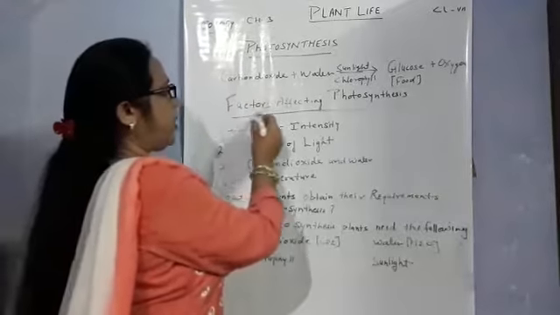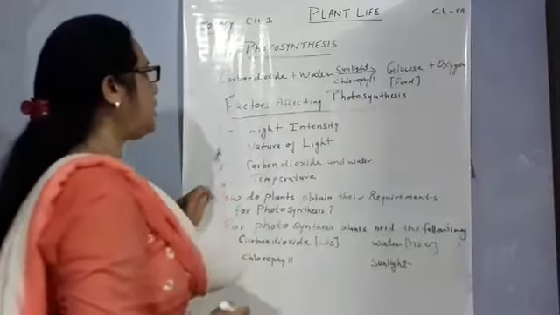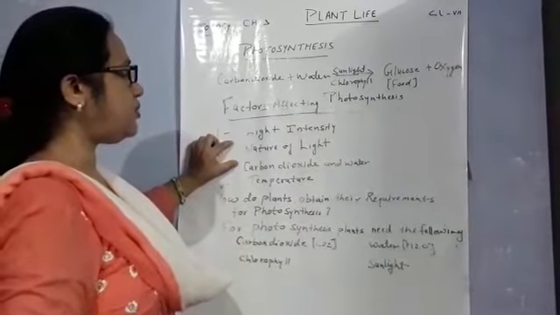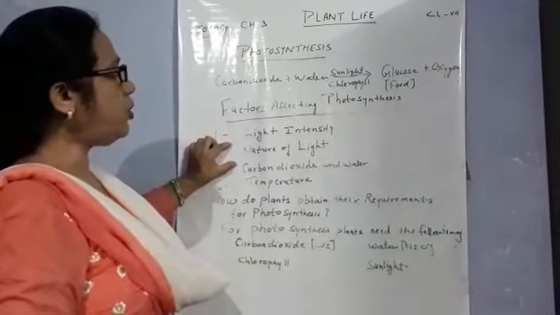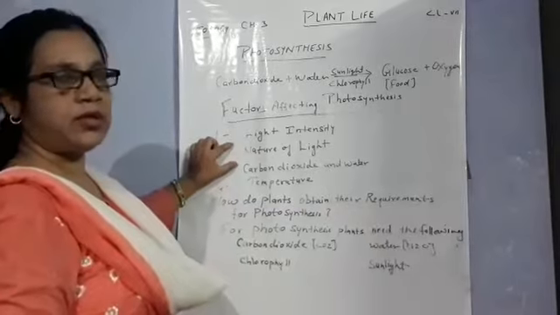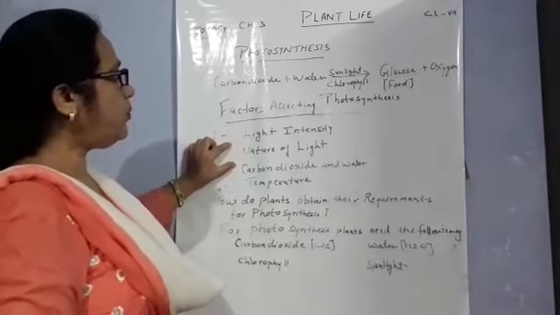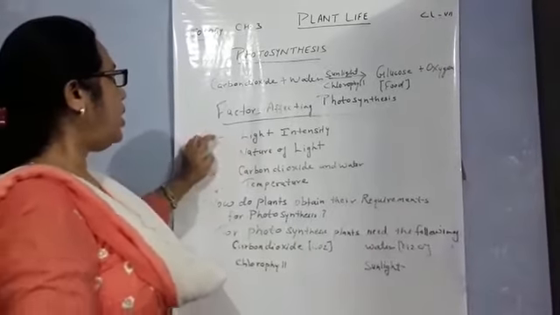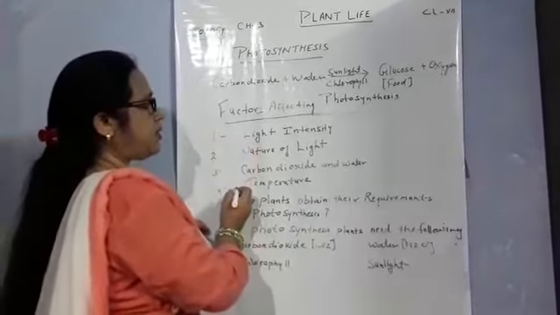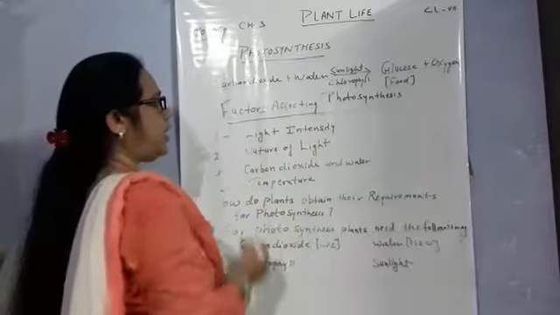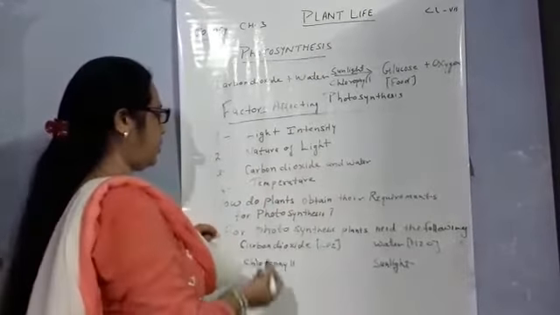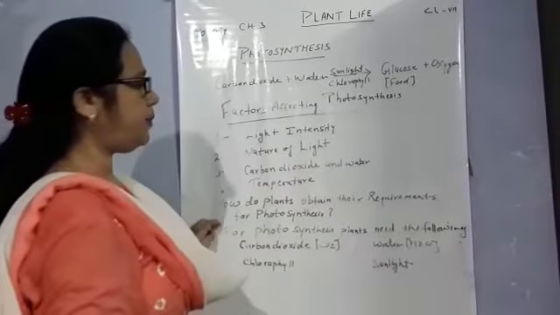And the second thing, factors affecting photosynthesis. Photosynthesis means, photo means light and synthesis means process. So those processes which happen in the presence of light are called photosynthesis. These factors affect photosynthesis: first one is light intensity, second nature of light, third carbon dioxide and water, and fourth is temperature.